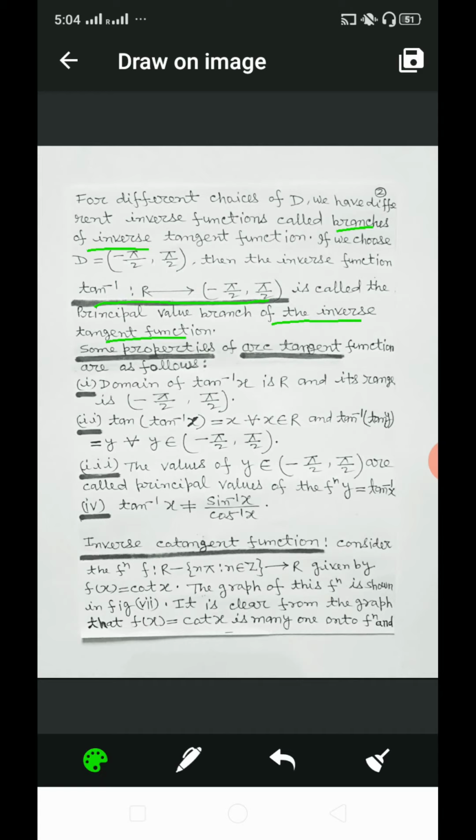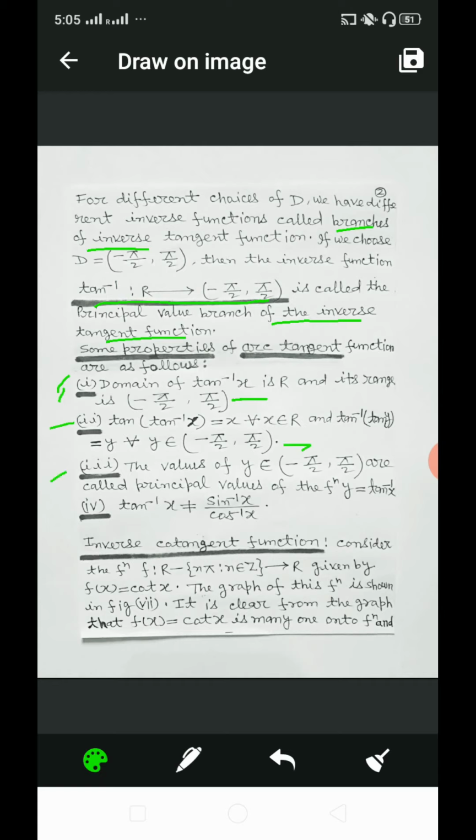Now we discuss some properties of the arctangent function. First, the domain of tan inverse x is R, that is, the set of real numbers, and its range is the open interval -π/2 to π/2. Second, tan of tan inverse x is equal to x for all x belonging to R, and tan inverse of tan y equals y for all y belonging to the open interval -π/2 to π/2.